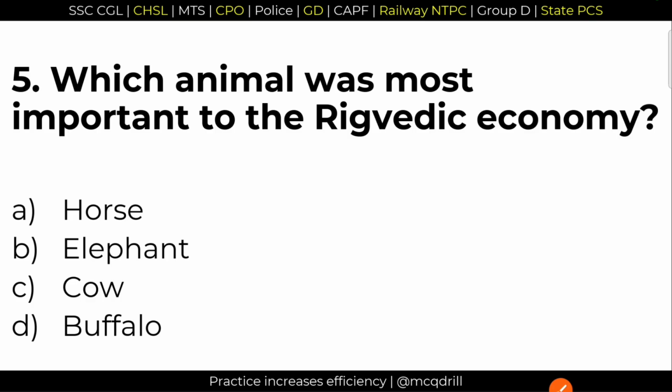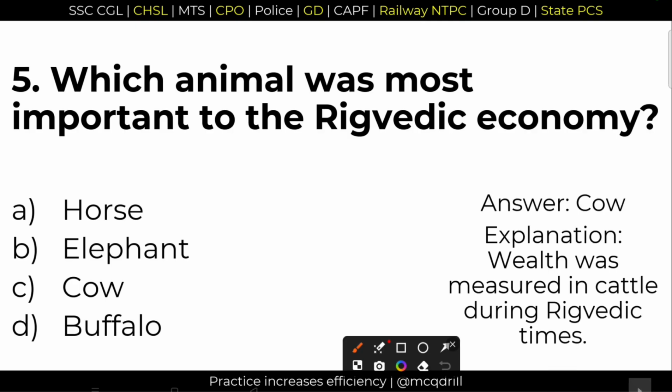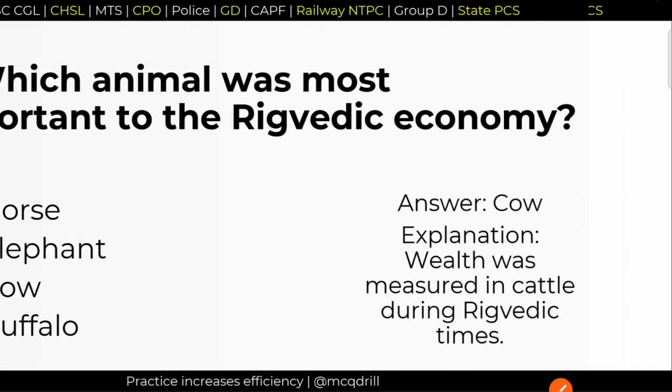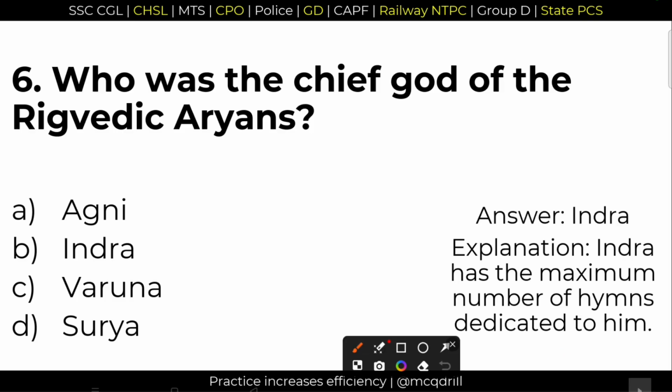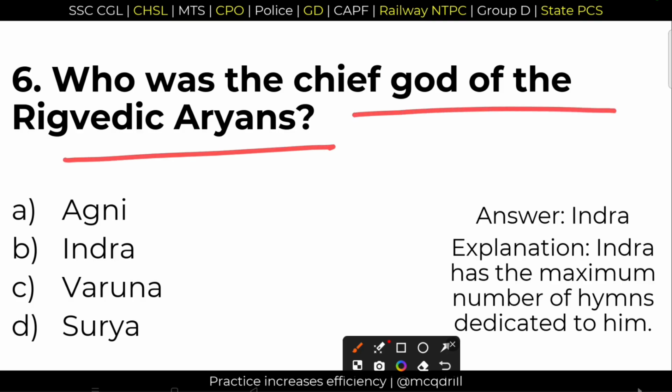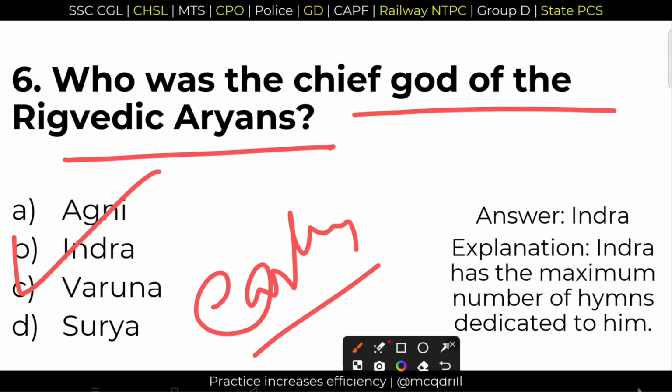Question 5. Which animal was most important to the Rigvedic economy? It was of course the cows. Option number C. Cows were the measure of wealth at that time. Option number C is the right answer. Question number 6. Who was the chief god of the Rigvedic Aryans? Right answer is B, Indra. Devraj Indra was the chief god of the Rigvedic period, in the early Vedic period. Indra was the chief deity.